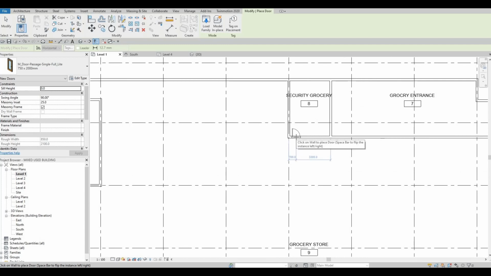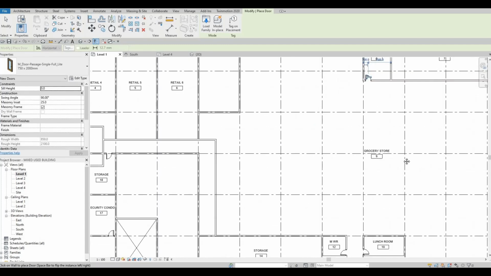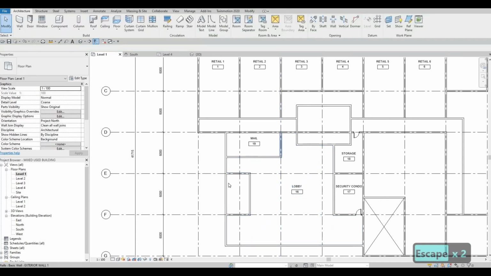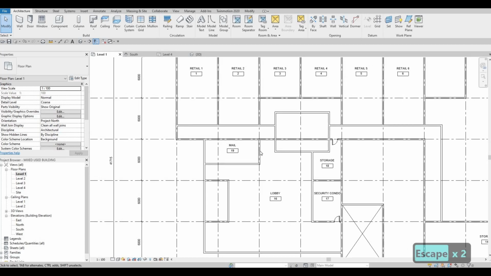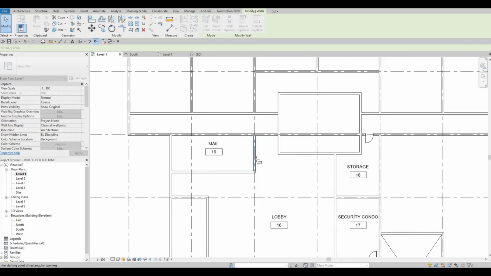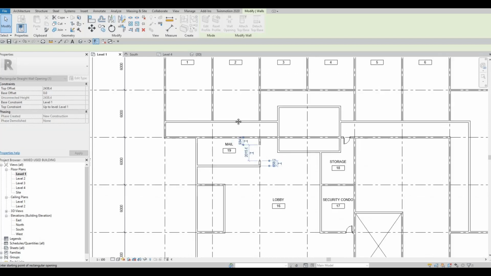And then let's add it here for the grocery. Press escape. We're going to use the curtain wall doors right there. Here we're going to open up like that.